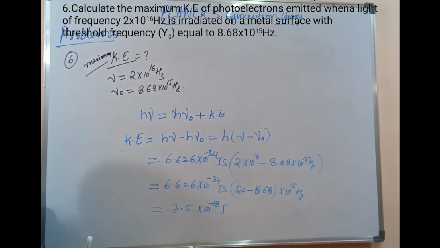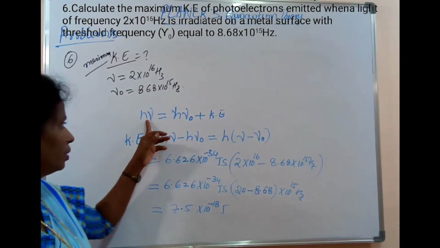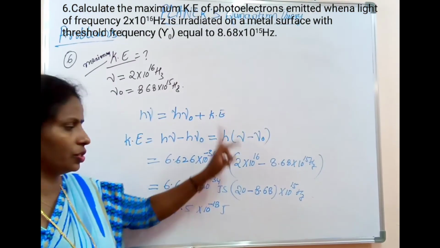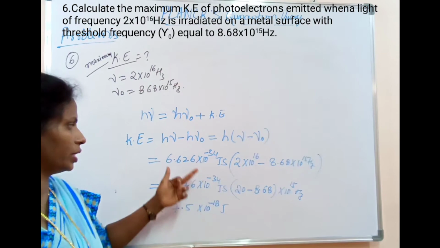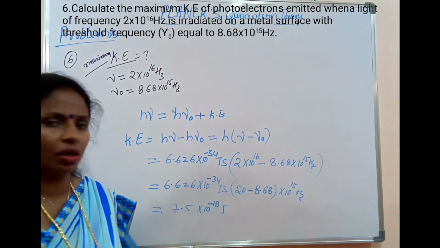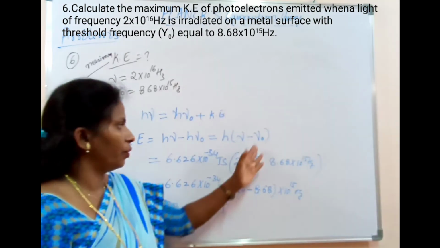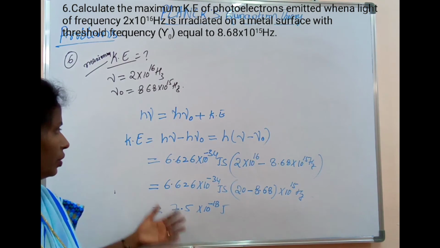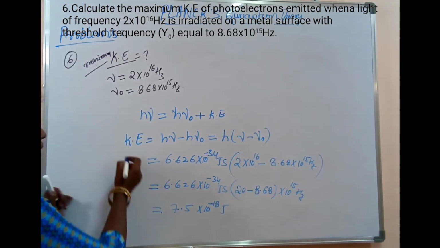So this is the energy of incident radiation, the work function, and the kinetic energy. We know that h is Planck's constant, and by subtracting the work function from the energy of incident radiation, we will get the maximum kinetic energy of an electron.